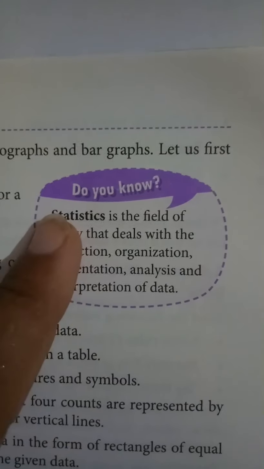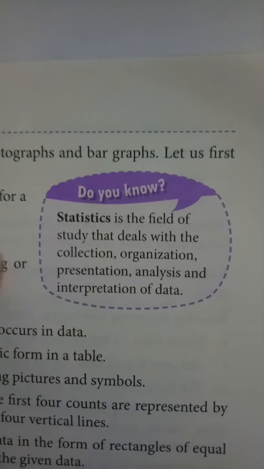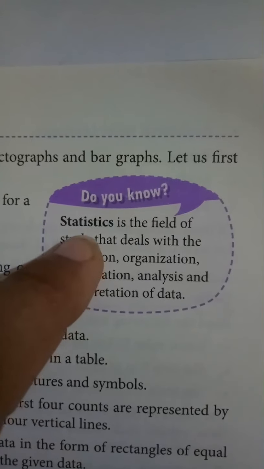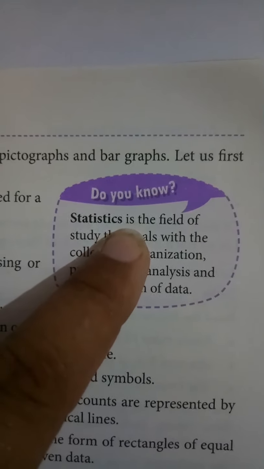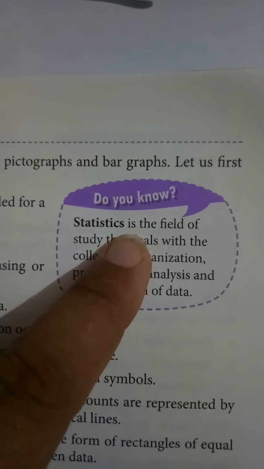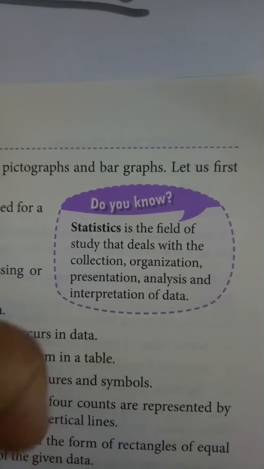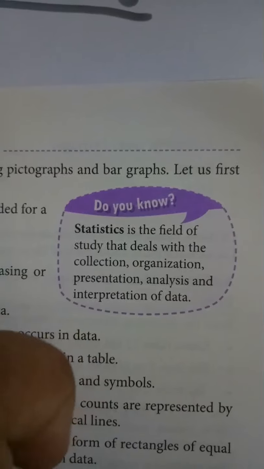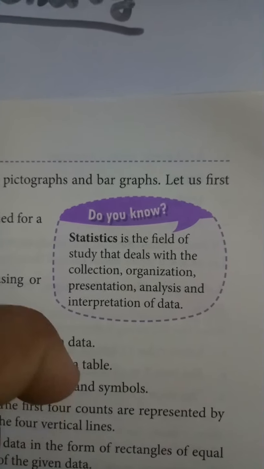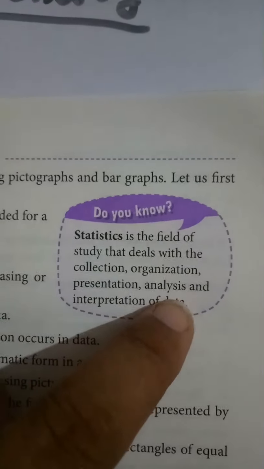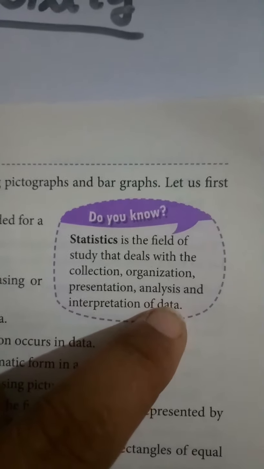And students, all these terms are related to the field of statistics. Statistics is the branch of math in which we study the collection, organization, presentation, analysis, and interpretation of data.